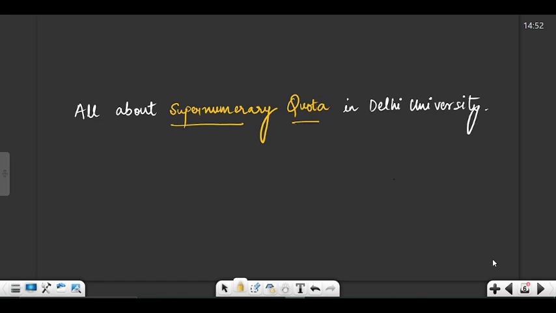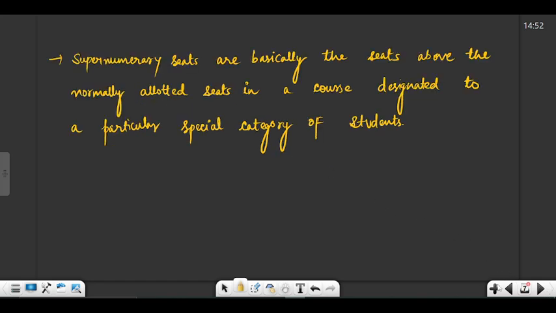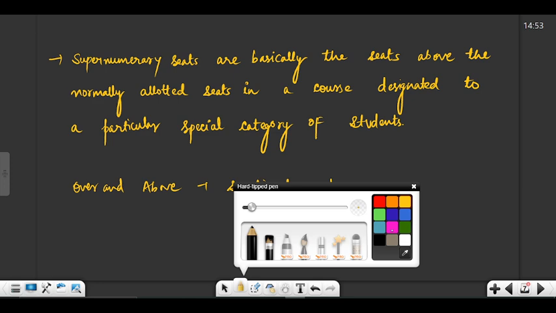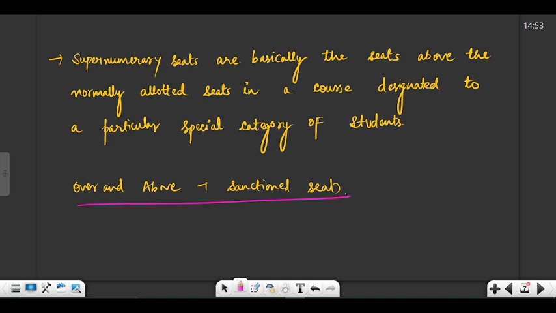So what this means, let's talk about this. Okay, so the University of Delhi has certain seats reserved over and above the sanctioned seats. So suppose there's a department in some college which has 100 seats sanctioned by the university. So these supernumerary seats will be above these seats.